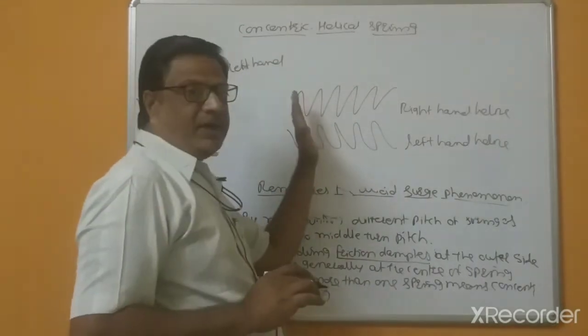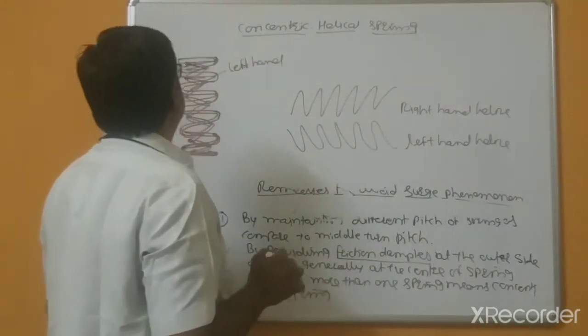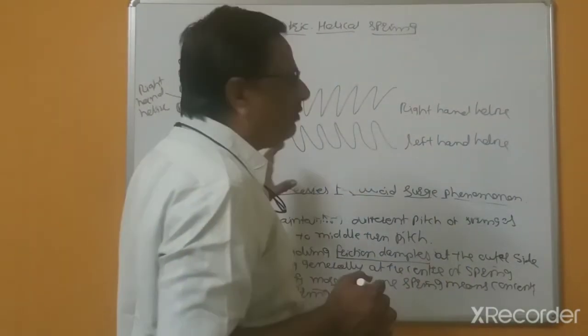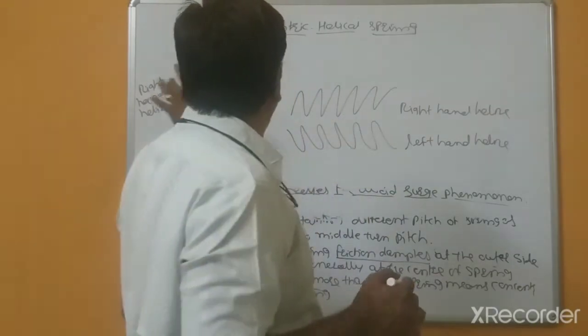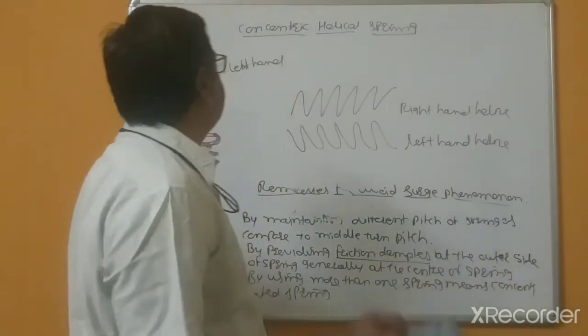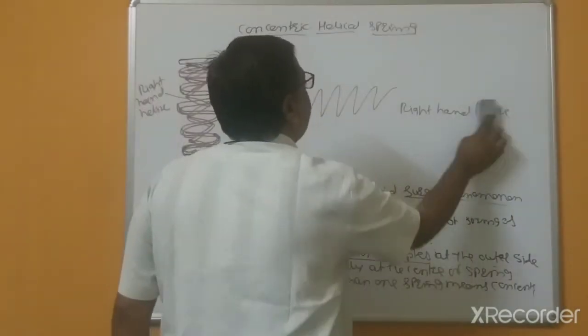So this is deflected towards the left hand, and this is towards the right hand. So in concentric helical springs, one spring is left hand and another spring should be right hand.